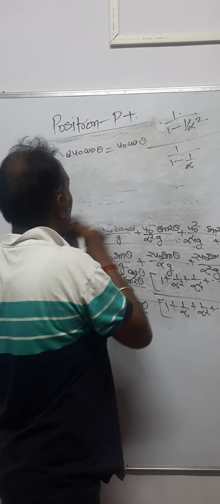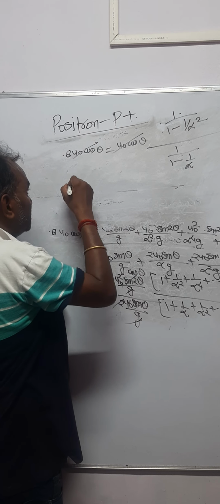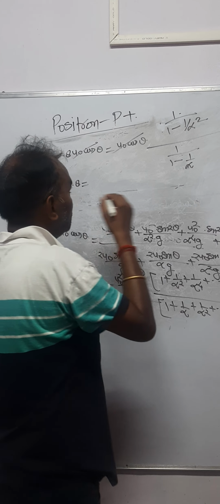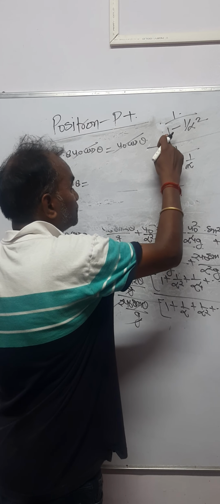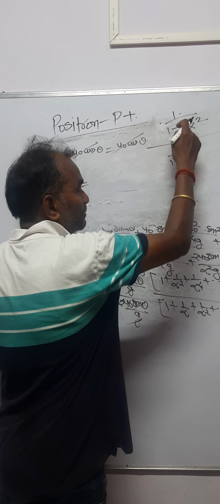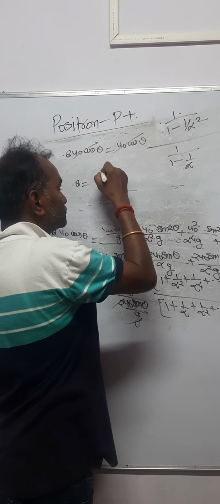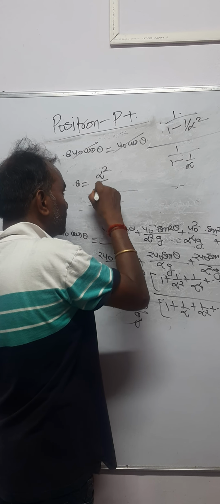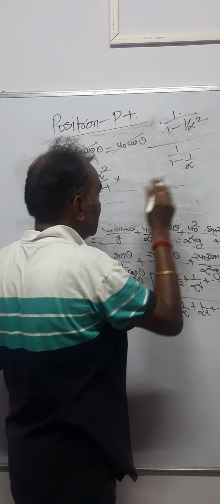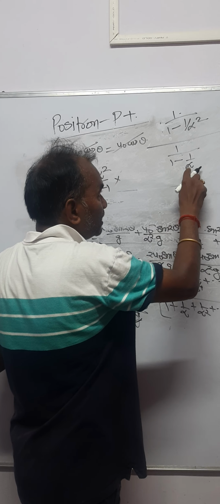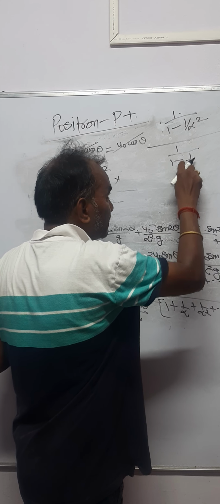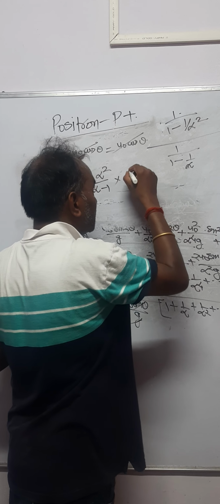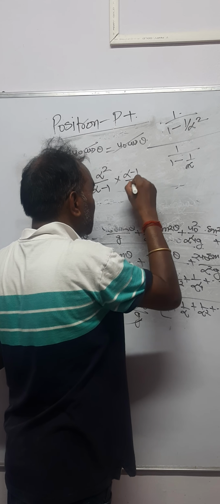So u naught cos theta cancels, and 0.8 is equal to alpha square over alpha square minus 1, times alpha minus 1 over alpha, which gives alpha times alpha minus 1 over alpha square minus 1.